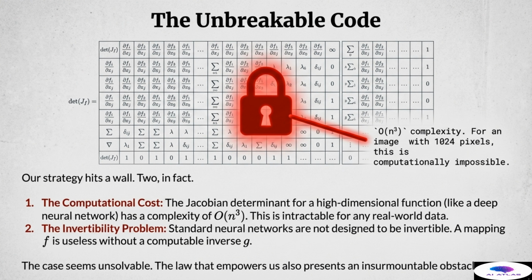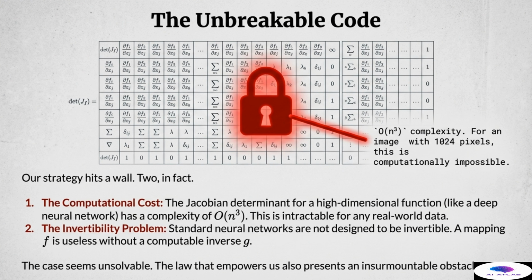To successfully train our generative model using the change of variables formula, we must compute the Jacobian determinant of our transformation function, f, if we use a general-purpose, high-dimensional function like a standard deep neural network to perform this complex mapping. The computational complexity of calculating this determinant explodes. It scales with the cube of the input dimension, O of n cubed. For example, if we are dealing with a relatively small image of 1024 pixels, n is 1024, and the resulting computation becomes computationally impossible, turning every training step into a nightmare.